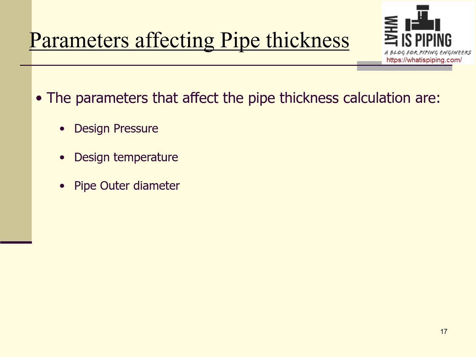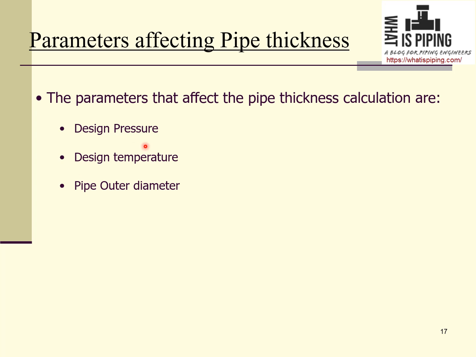Now, what are the parameters that affect this pipe thickness calculation? There are various parameters that affect it. The main important ones are the design pressure, the internal design pressure. This is the main important thing, because we are calculating the pipe thickness to withstand this design pressure. With increase in piping design pressure, the thickness also increases and the rigidity of the system increases.